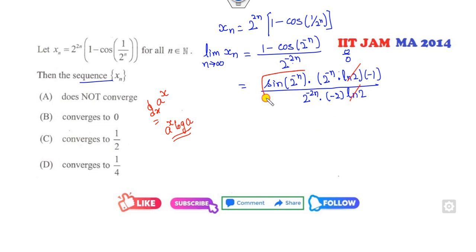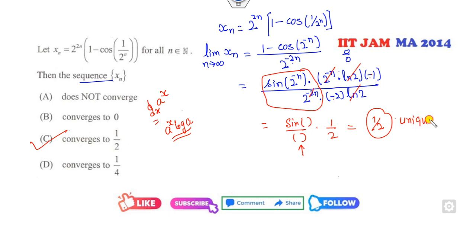Now this value will be cancelled out, then it's a 1 over sin x by x form. So it's a sin x over x form, fine. It is minus 1, it's 1 over 2, so this value will be 1, so the answer is half. It converges to the half, because this limit is unique, so that's why it's convergent, and convergent to half is the right answer.